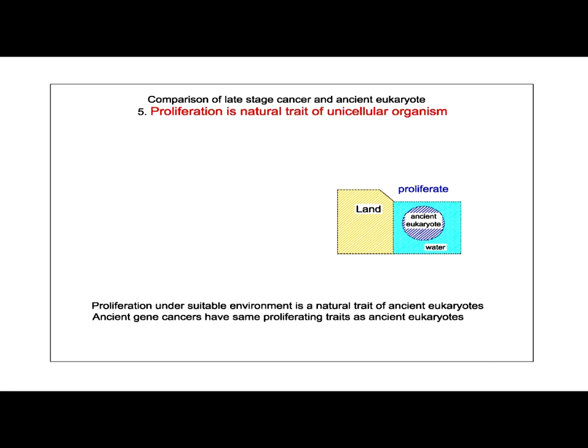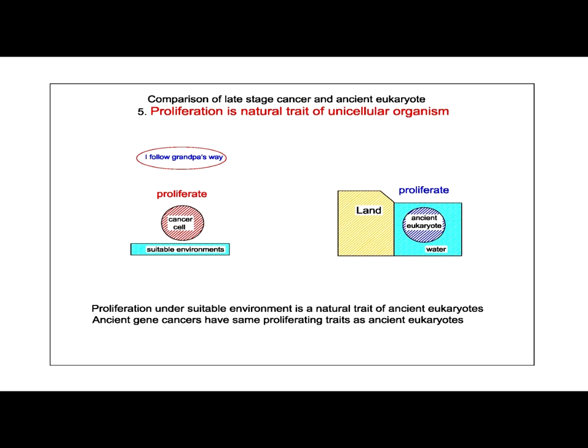5. Proliferation is a natural trait of a unicellular organism. Proliferation under a suitable environment is a natural trait of ancient eukaryotes. Ancient gene cancers have the same proliferating traits as ancient eukaryotes.